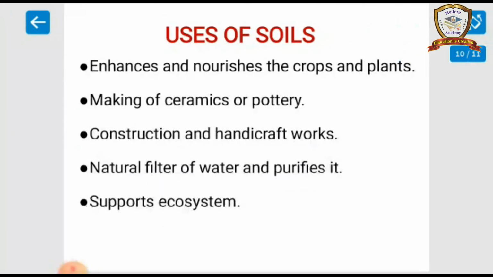Uses of soil: it enhances and nourishes crops and plants, is used to make ceramics or pottery, construction and handcraft work, is a natural filter of water and purifies it, and supports the ecosystem. This soil supports our ecosystem. We know it serves a human purpose. Soil is very important for planting more trees and supports various uses like ceramics and construction work.